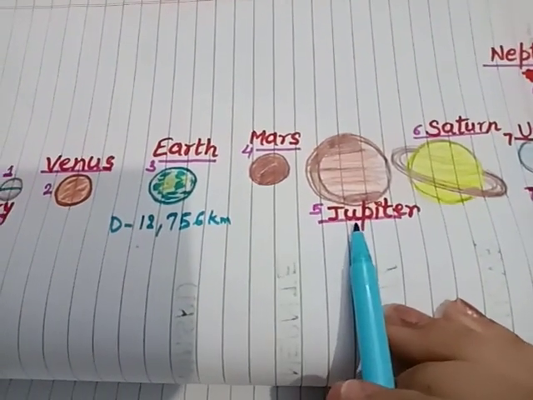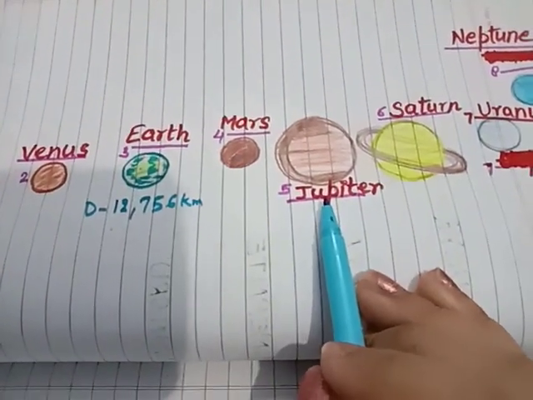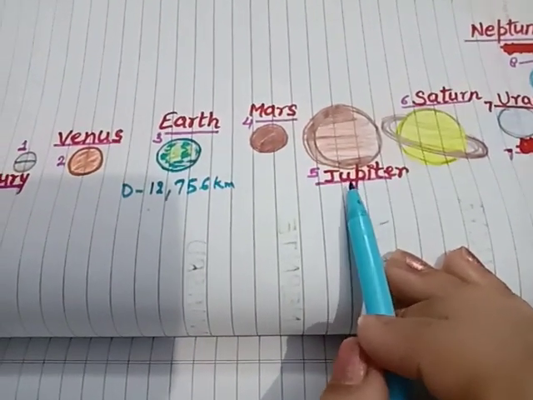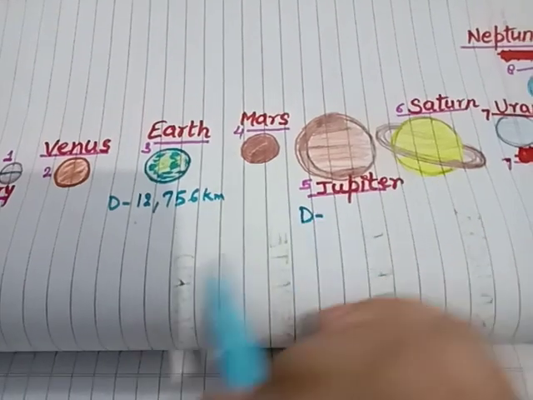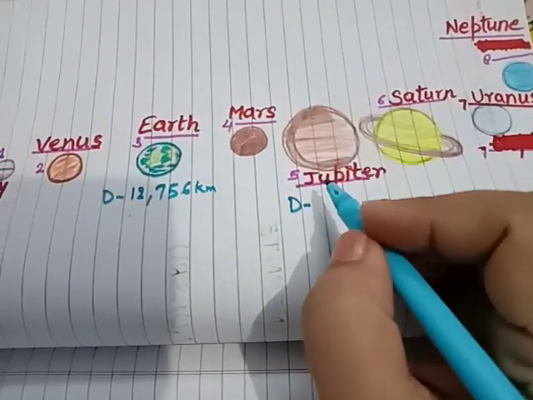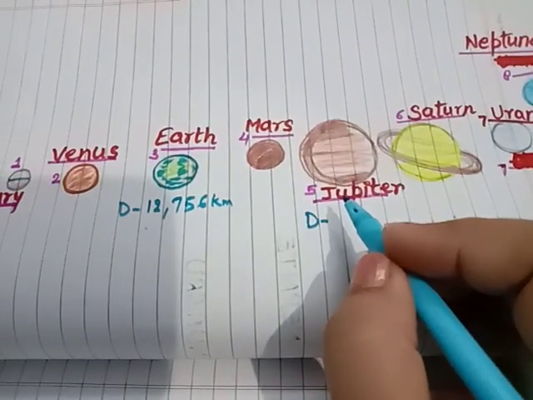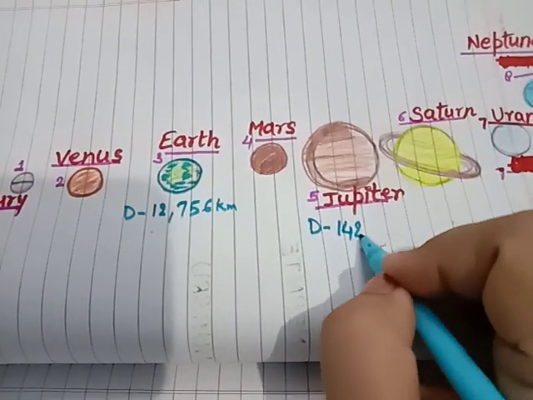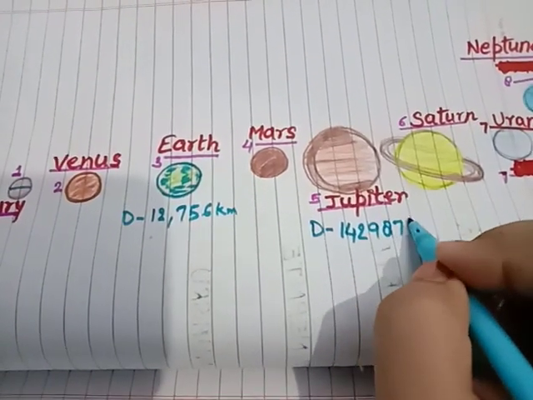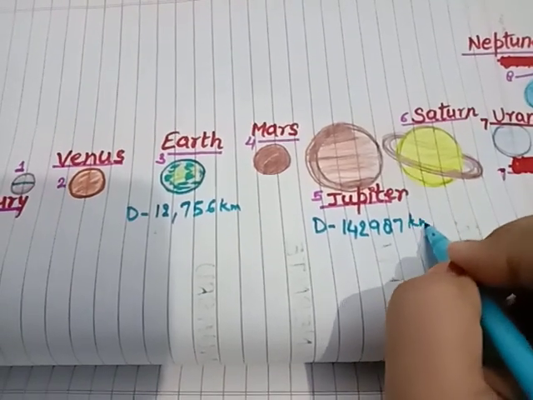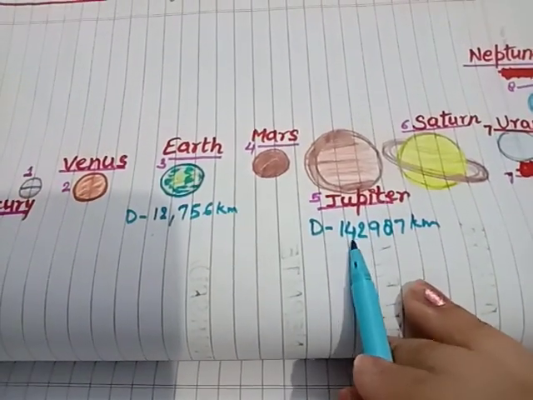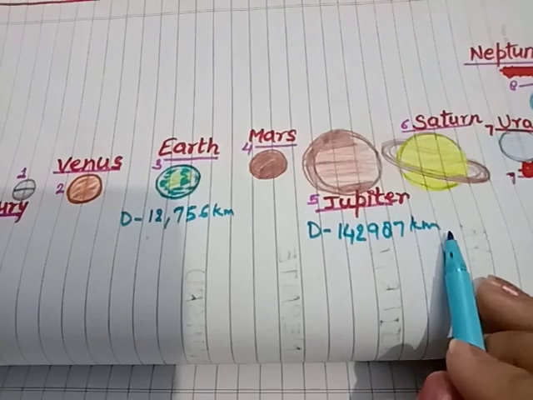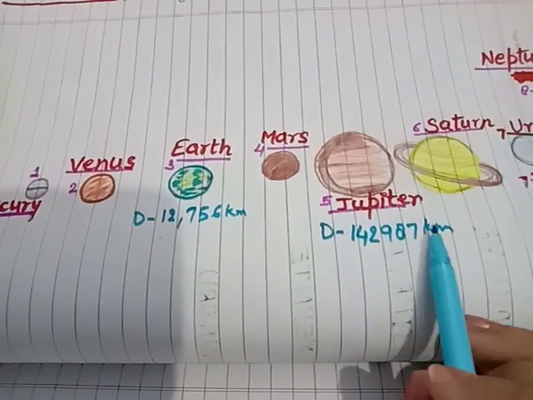Next planet is Jupiter. The diameter of Jupiter is 142,987 kilometers. Okay, so this is the diameter.